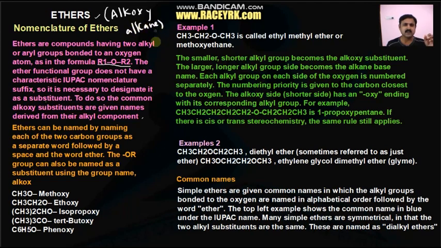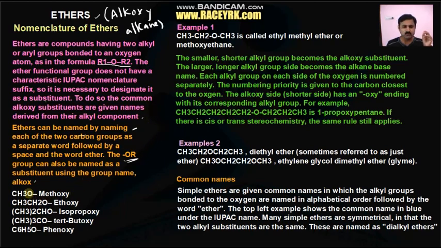So this is another name for the ether. Ethers can be named by naming each of the two carbon groups as separate words followed by a space and the word ether. The OR group can also be named as a substituent using the group name alkoxy.